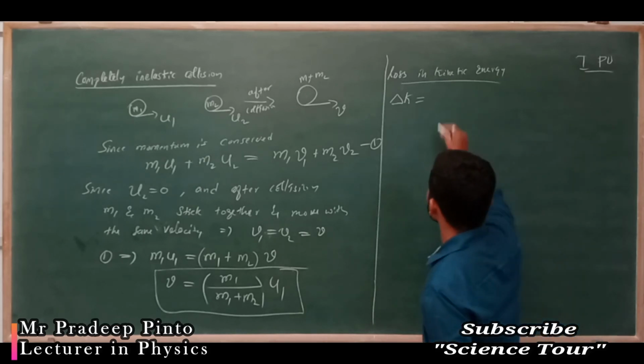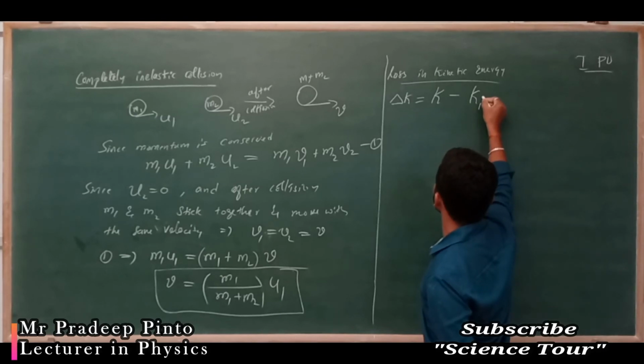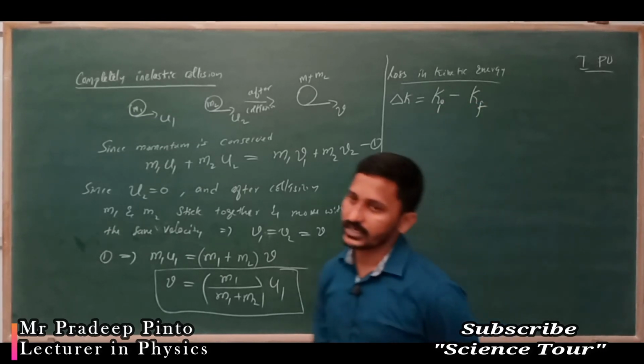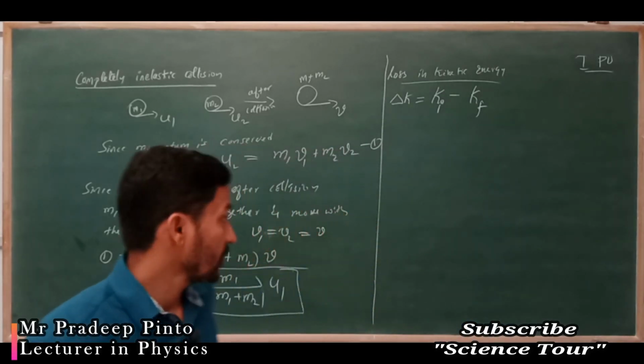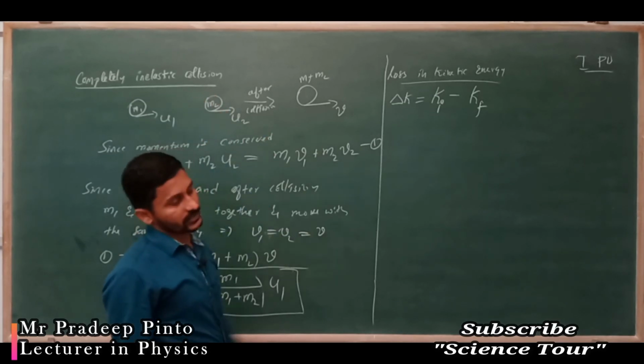The change in kinetic energy is final kinetic energy minus initial kinetic energy. But I will do initial minus final, because initially the kinetic energy was more and finally it is less.